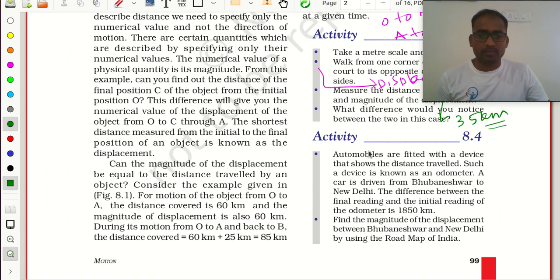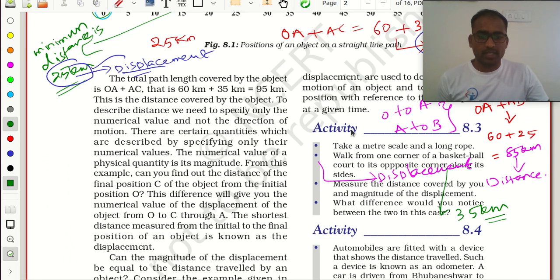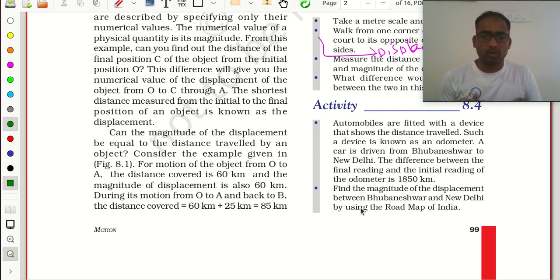Now just check this activity. Take a meter scale and a long rope and walk from one corner of a basketball court to its opposite corner along its sides. Measure the distance covered by you and the magnitude of the displacement. What is the difference you would notice between the two cases? You can think about it after the class. This is simple only.